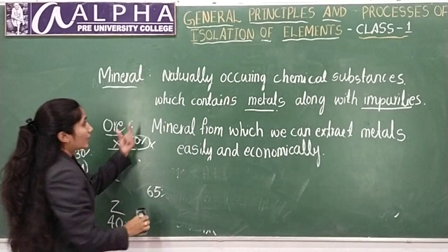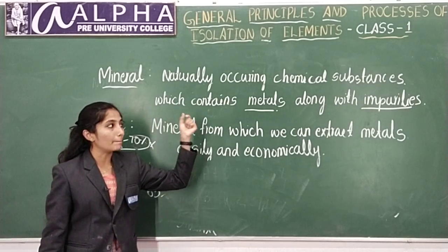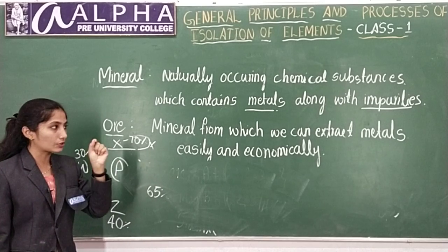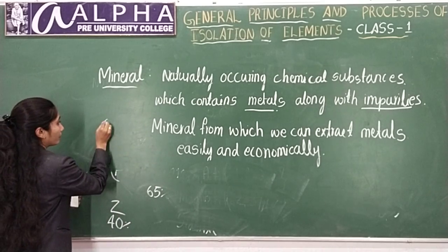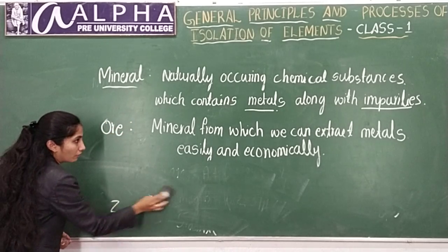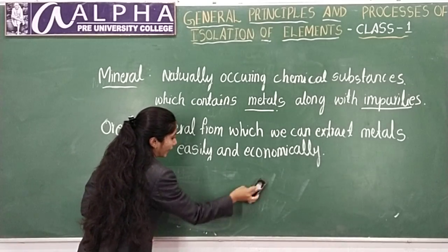Mineral is a naturally occurring chemical substance which contains metals along with impurities. Impurities will also be present in it. Next is ore. Ore is a mineral from which we can extract metal easily and economically.